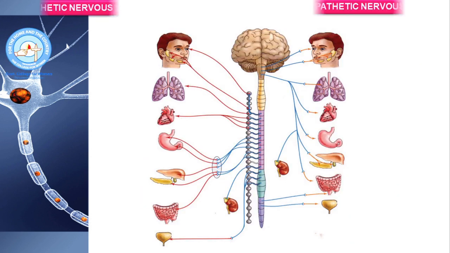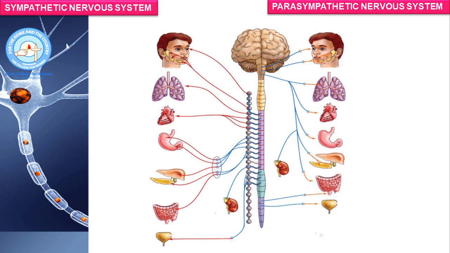Now let us study about the functions of sympathetic nervous system and parasympathetic nervous system. As I told, the sympathetic nervous system and parasympathetic nervous system are antagonistic, which means that their functions are exactly opposite to each other. Sympathetic nervous system is activated when a person is under stress or when a person has to face emergency situations.